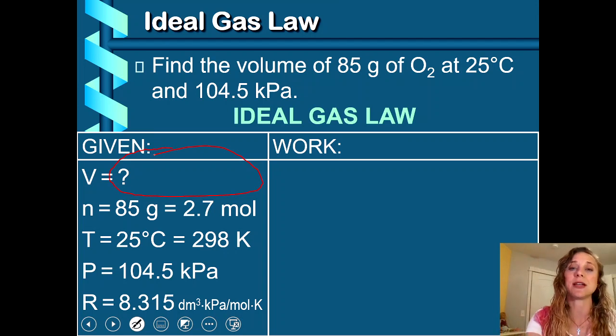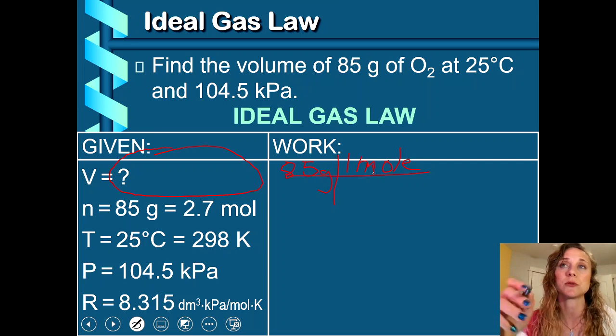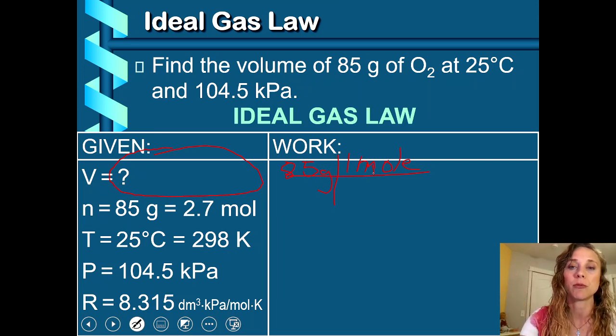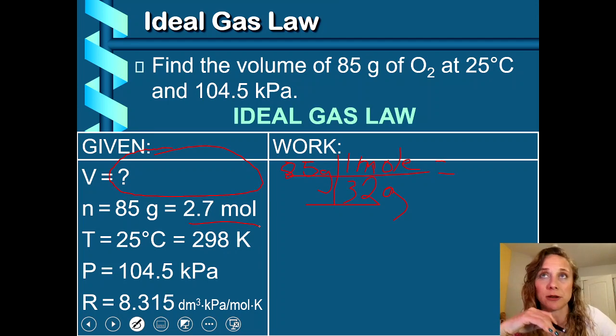So you have to take the 85 grams and convert it to moles. Do you remember how many grams is 1 mole? Well, for oxygen, it's normally 16, but it's O2, so it's twice that because there are 2 oxygen atoms per oxygen molecule. We're talking particles of oxygen, so we're not talking about individual atoms. We're saying 1 mole of oxygen gas, so it's going to weigh twice as much. So we're going to say 32 grams. So you have to do that math and get the moles. Apparently that's 2.7. All right, practice that so you get comfortable with that.